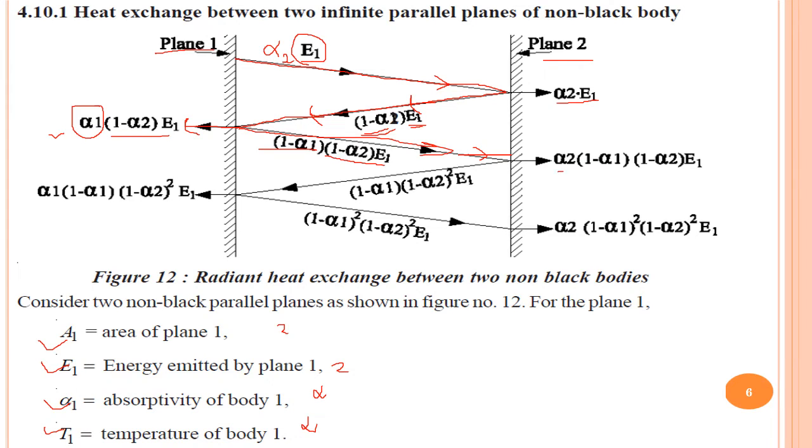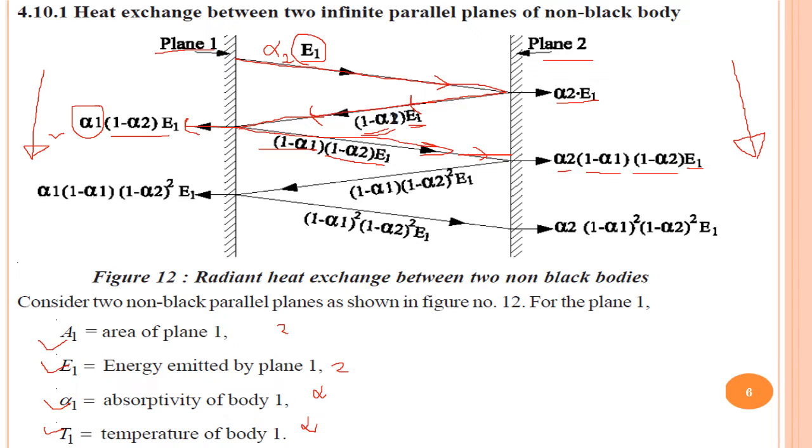That is the alpha 2 value that will be absorbed. So alpha 2 into 1 minus alpha 1 into 1 minus alpha 2 into E1. So continuously on both sides, the energy level of this heat ray, or the heat which is exchanging between plane 1 and plane 2, is decreased.